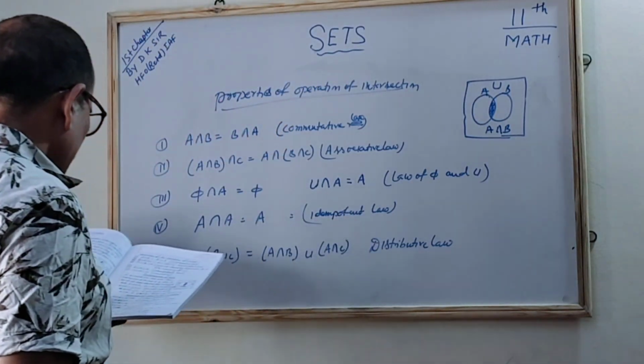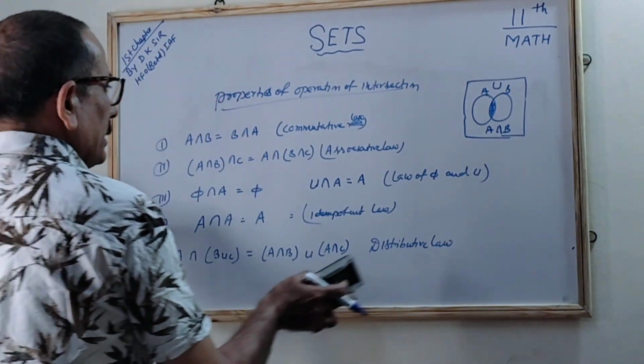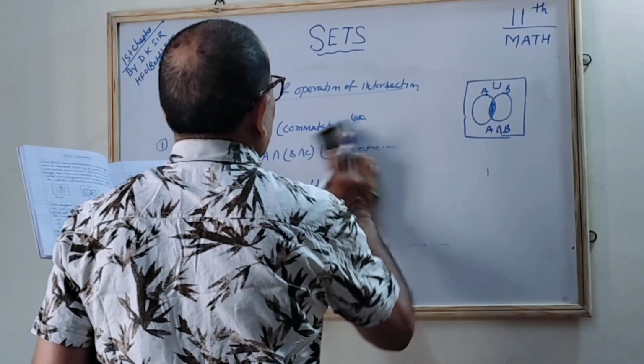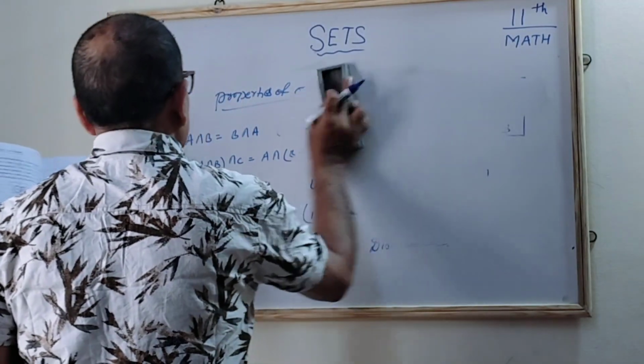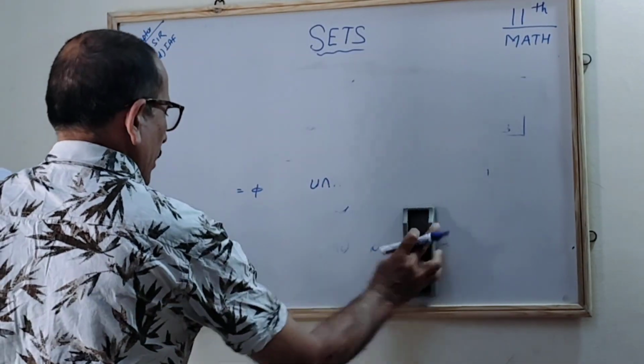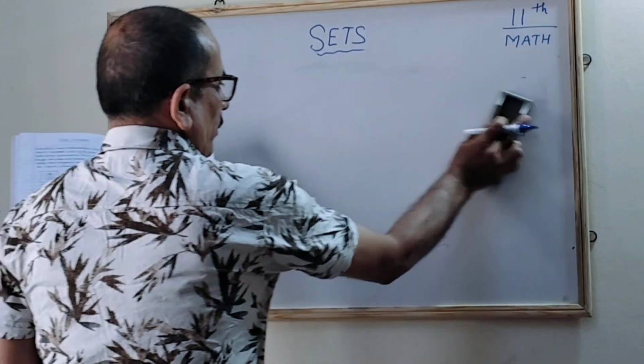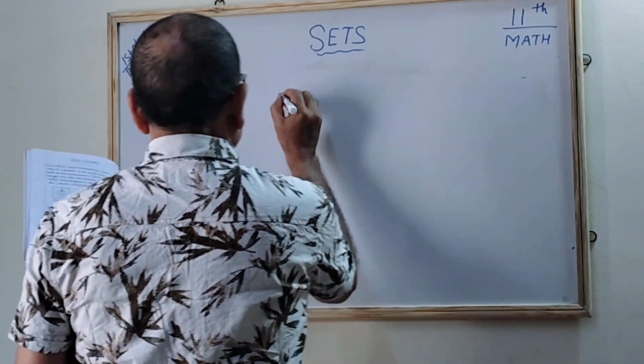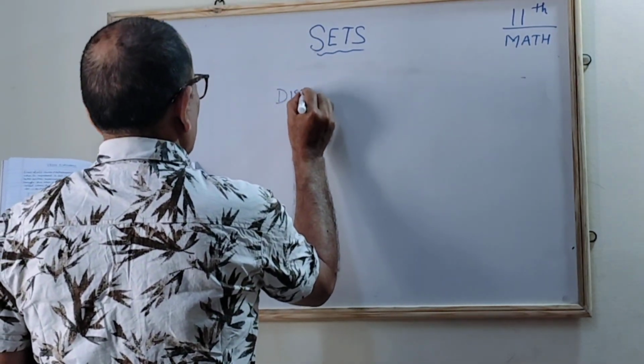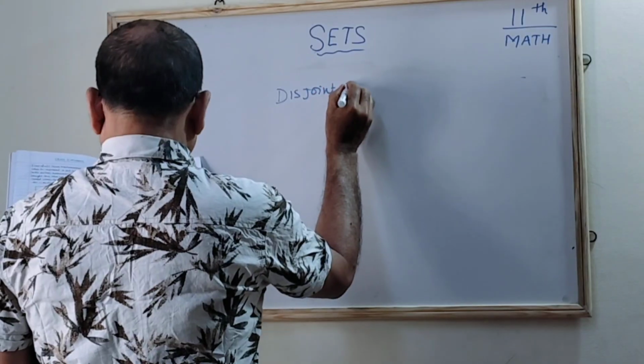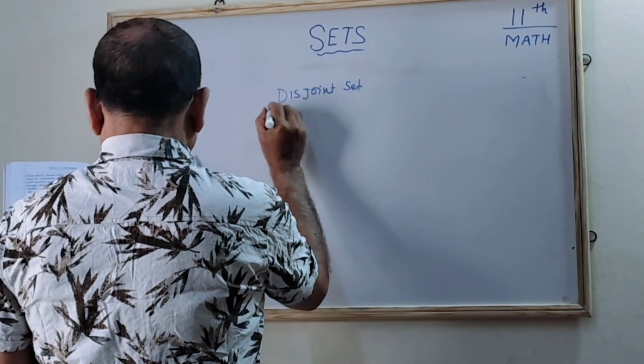Next we will see the disjoint set. What is a disjoint set?